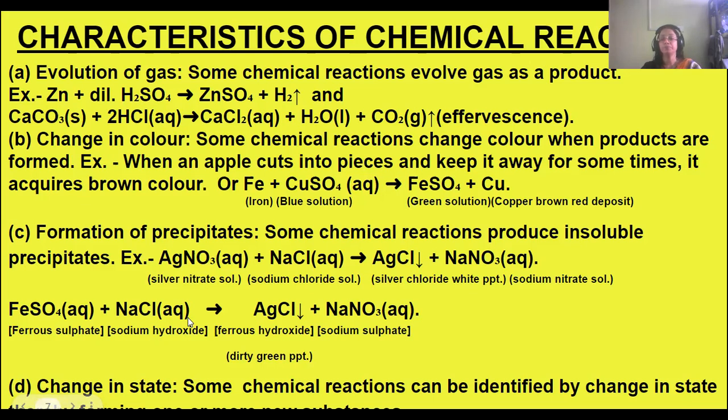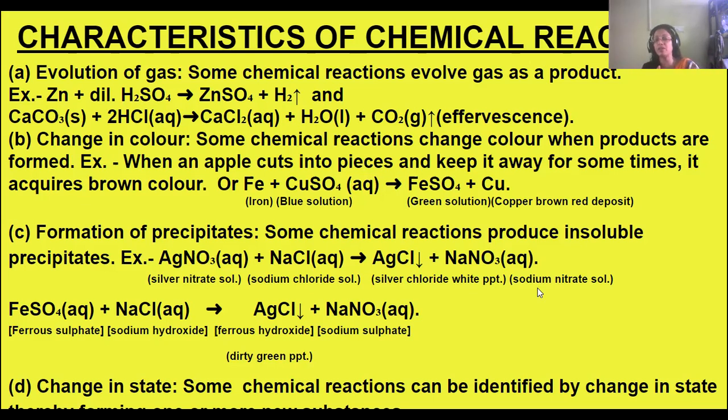It will form sodium sulfate and ferrous hydroxide, and a dirty green precipitate will be formed. Okay, so when ferrous sulfate is reacting with sodium hydroxide, then ferrous hydroxide and sodium sulfate are formed, which will give a dirty green precipitate of ferrous hydroxide.